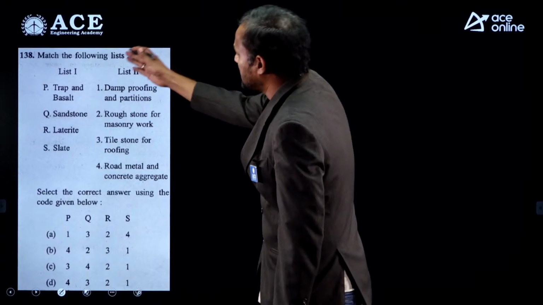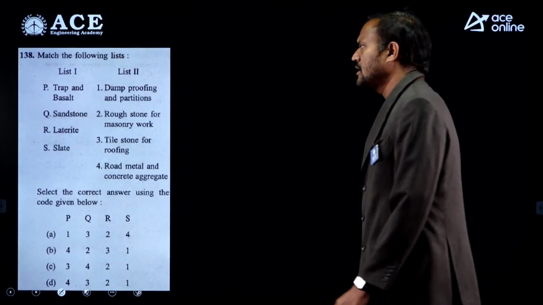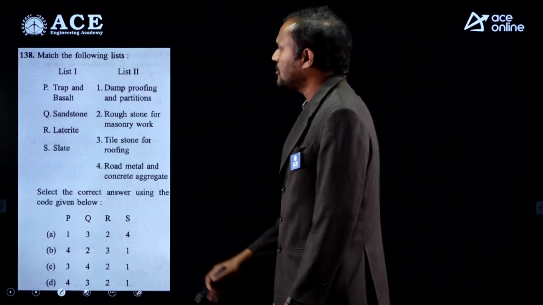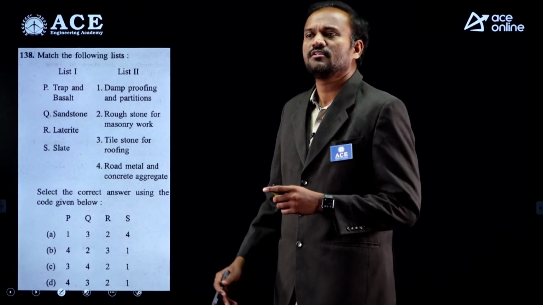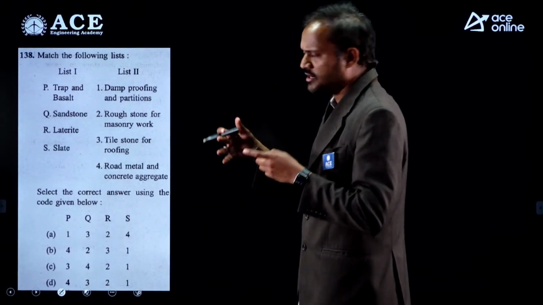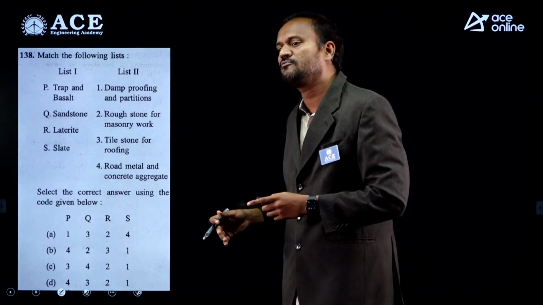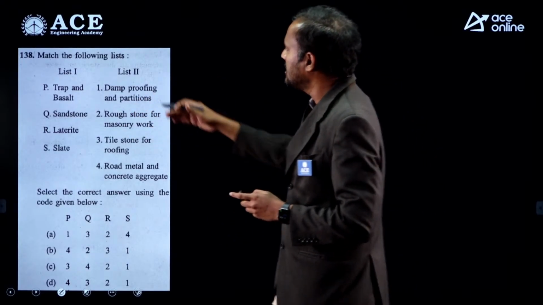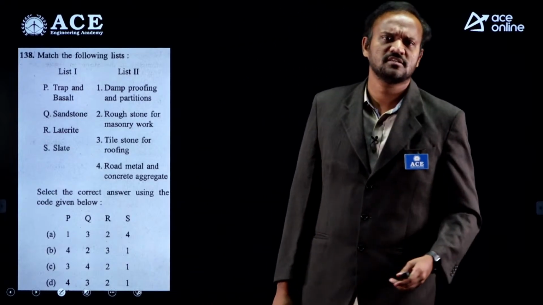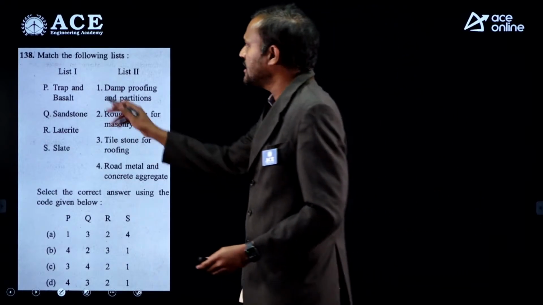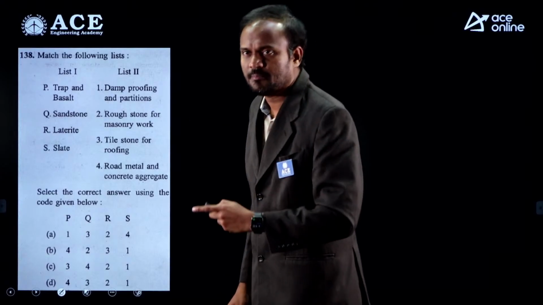Next, match again list 1 and list 2. In list 1 we have different types of rocks from which we prepare different types of building materials. List 2 has different types of construction elements. In list 1 we have trap or basalt.